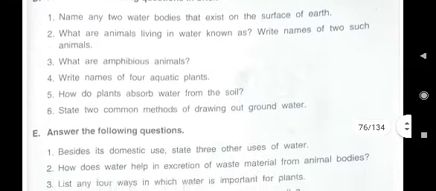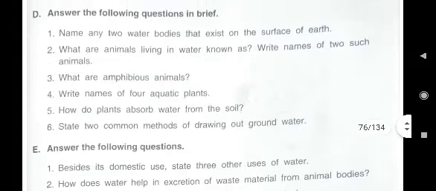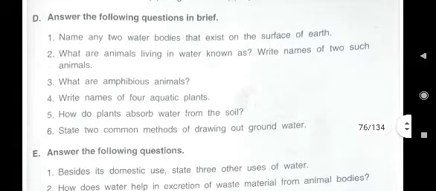The question is, what are animals living in water known as? And the answer will be aquatic animals. You will write in this way: the animals living in water are known as aquatic animals.